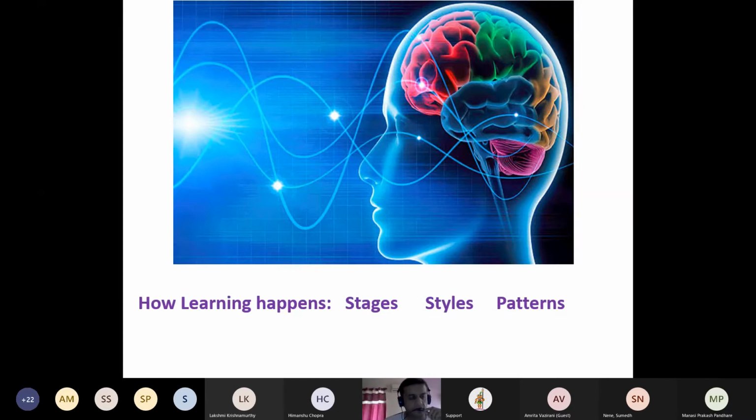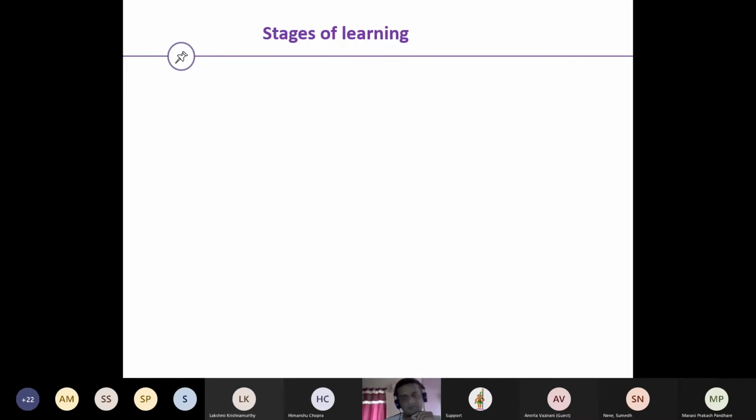Whatever we learn, it is going to bring out either a permanent change, an upgradation to a level, or a modification to our half-clear concepts. So that is for sure. Let's try and jump on the different stages of learning.